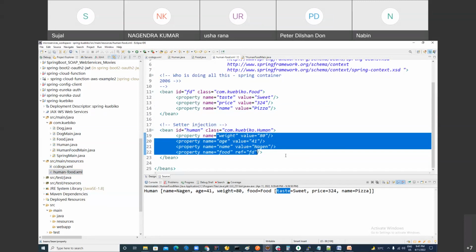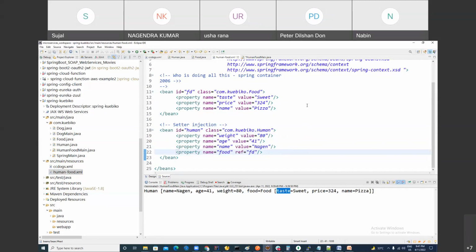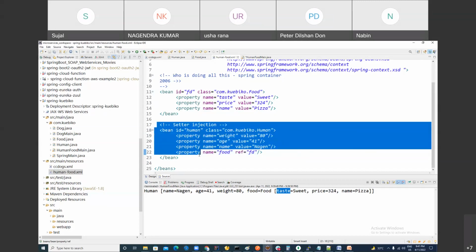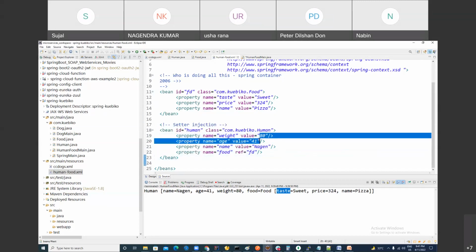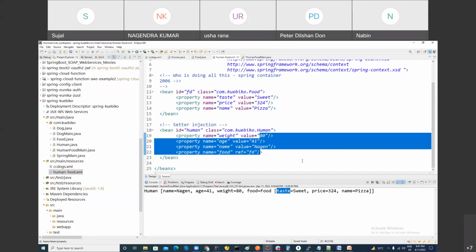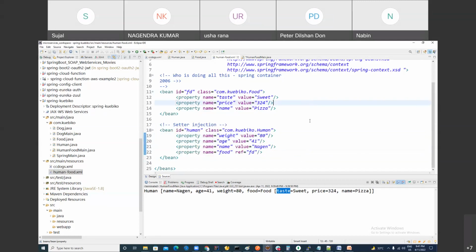Okay. So in the set injection, we initialize the value. Actually, normally Spring is not for that. In this, all these values are fixed, right? They are not going to be changed. They are rarely changed. That I want to tell you. Are you following me?